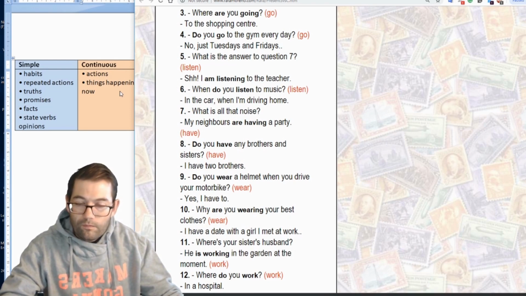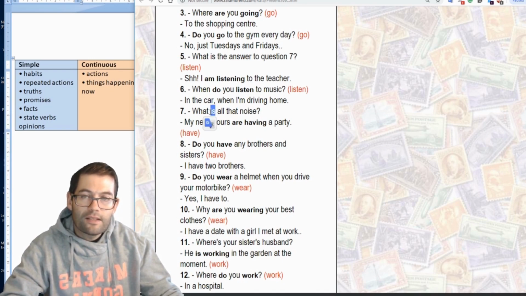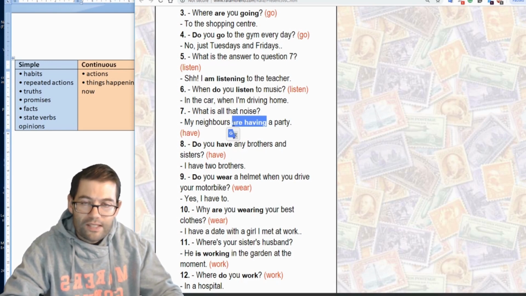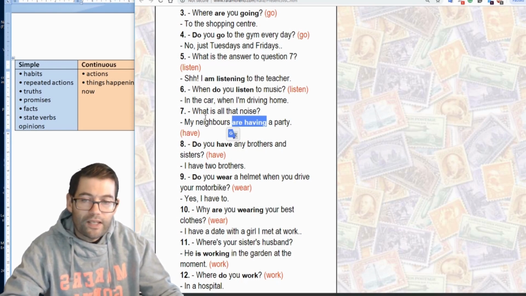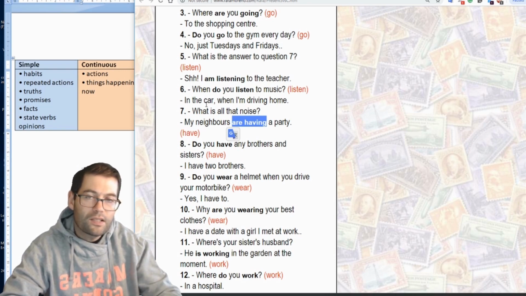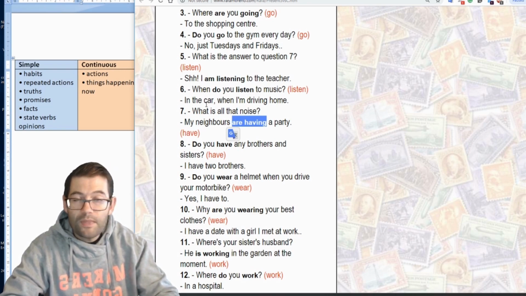So the question, although it's asked in the simple, we use a simple verb to ask the question, the answer of the question really has to be answered in the continuous voice, because you're describing events that are happening now, and this event is that my neighbours are having a party. So just because a question is asked in the simple tense doesn't mean the answer has to be in the simple tense. It depends on the context.